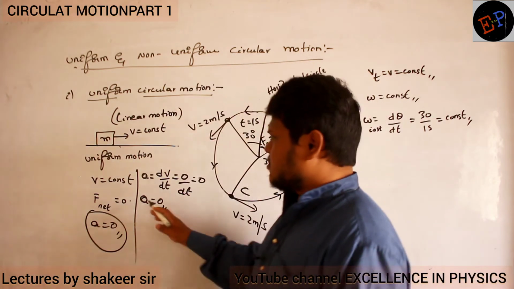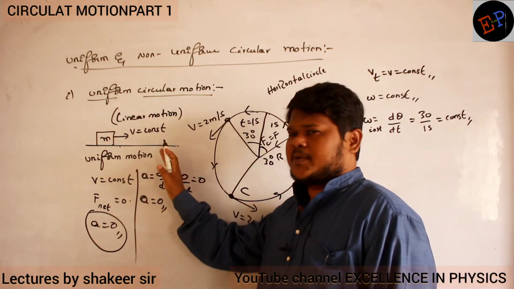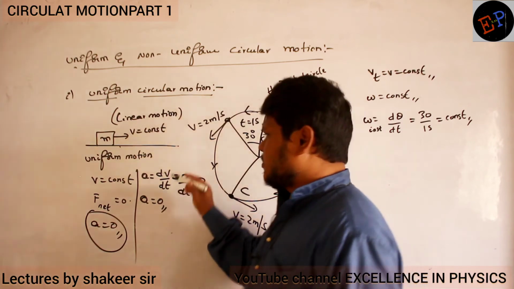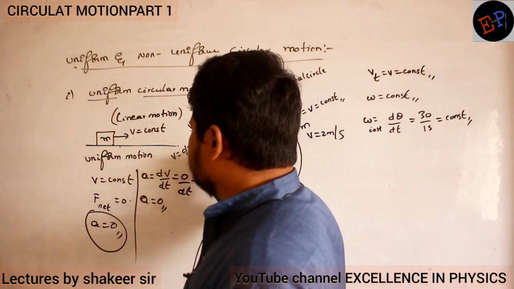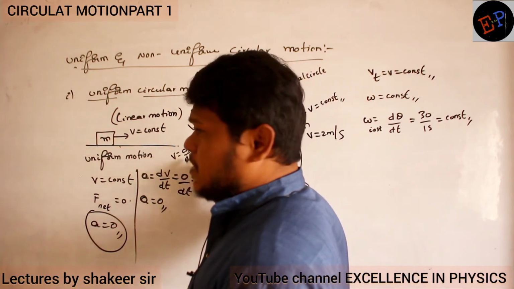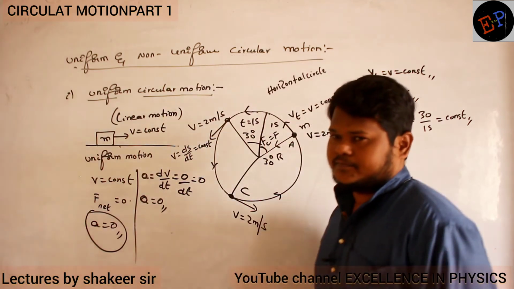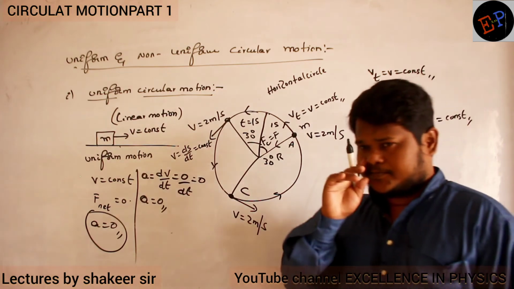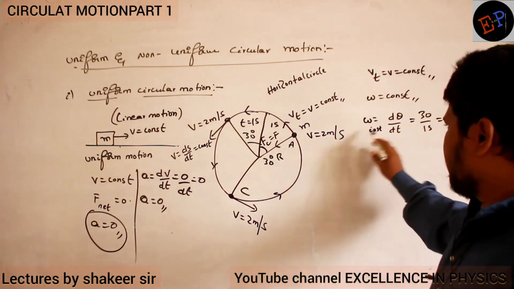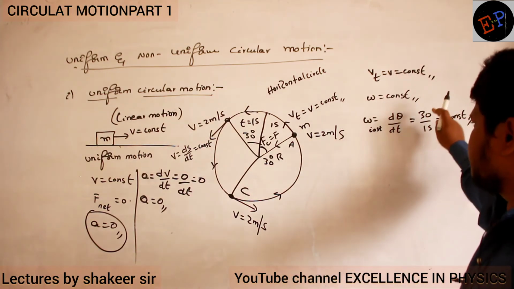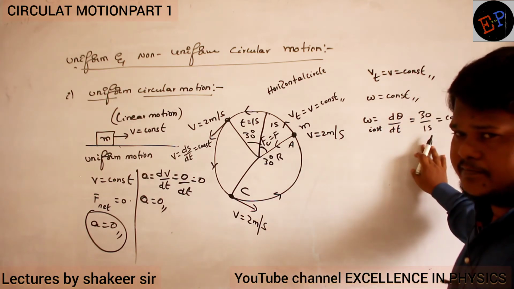Here also velocity is a constant. It will cover the same displacement in the same time. So v is equal to ds divided by dt, same displacement in same time, so definitely this is also a constant. Clear? So angular velocity is a constant because it is covering the same angle in the same time everywhere.